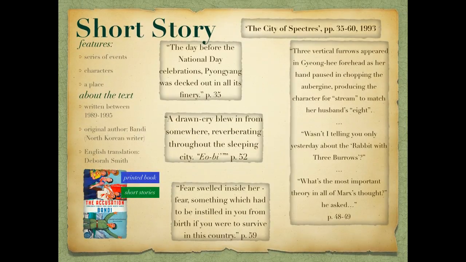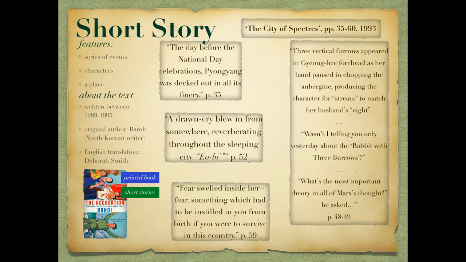The short story is a text type that involves a series of events arranged in order, including a crisis, a cast of characters, and a place where the story is set. The text selected for this presentation is a story written by Bandi, a North Korean writer. It is a translated work written between 1989 and 1995, but only recently translated into English in 2017 by Deborah Smith. We will be focusing on The City of Spectres, written in 1993.